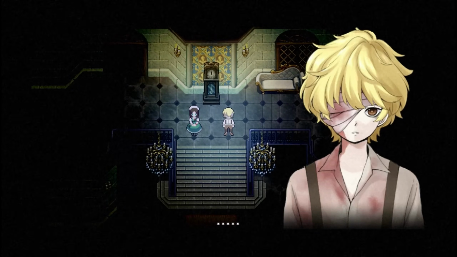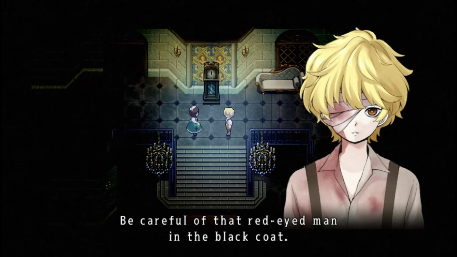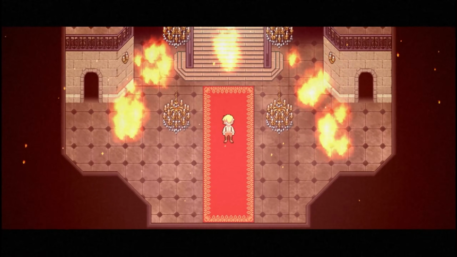Returning to the central hall, the boy meets with Aya and Maria, who tell him they've decided to leave the mansion and start a new life. The boy warns Maria about Ogre before they leave and sets the mansion ablaze.